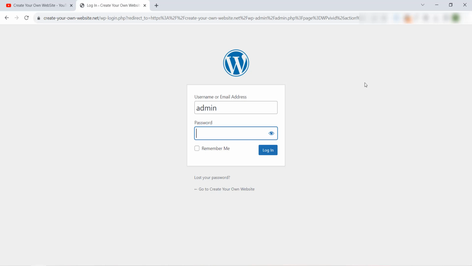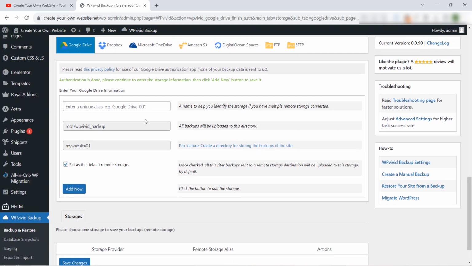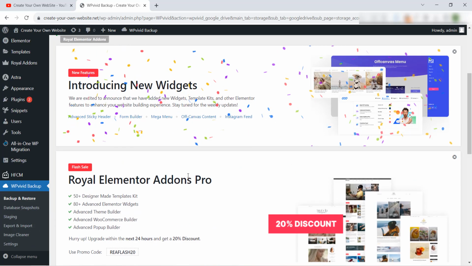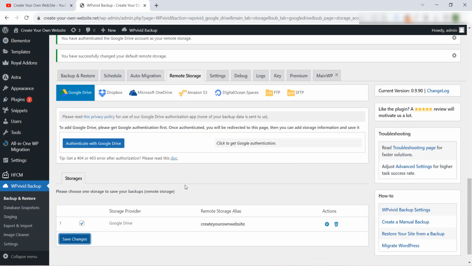We will insert the password again, enter, and now if we go down, we will see that we have connected our website to our Google Drive. Let's give him a name, for example, Create Your Own Website, add now, and like we see here, we have added a Google Drive.